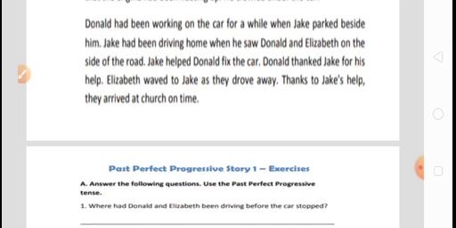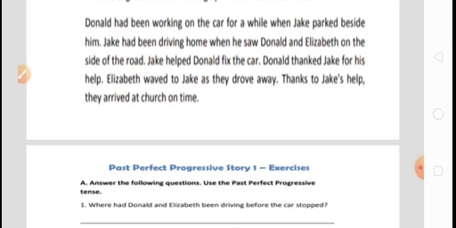Now from the point of view of the story, he started repairing the car for a lot of time, while Donald had been working on the car for a while when Jack parked beside him. And at the same time, what happened? Another person has come and he also parked his car beside the car of Donald.